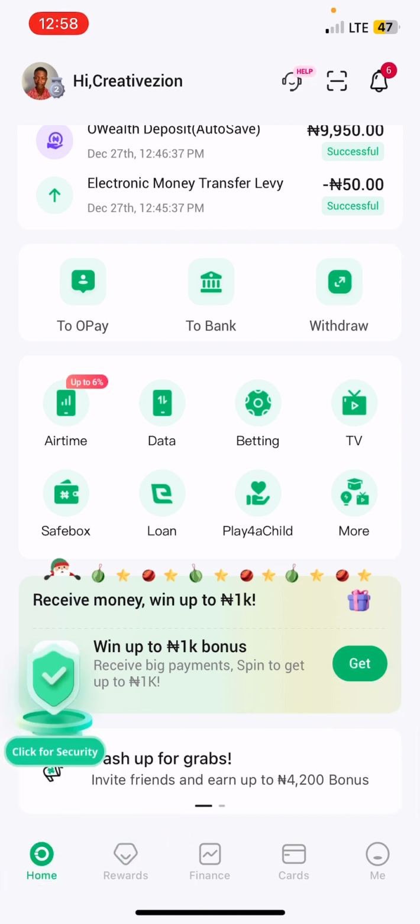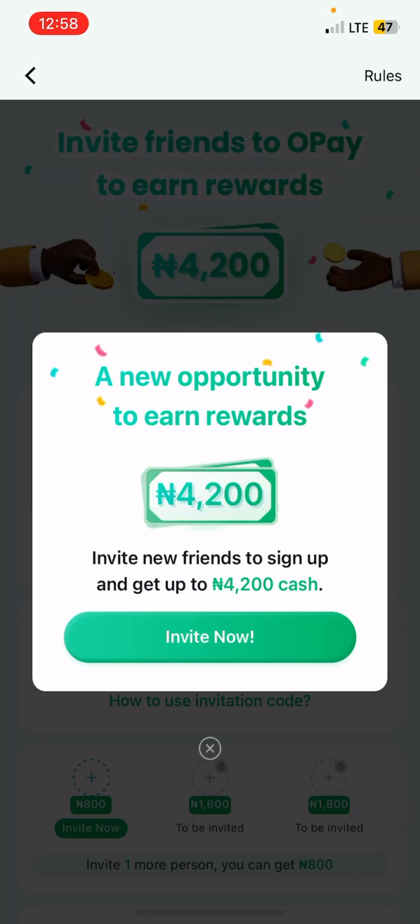So let me just go over here to this grab cash. You can see a new opportunity to earn rewards, 4,200. Invite new friends to sign up and get up to 4,200 cash. Me personally, I've used this app to refer friends, and I've made money out of that.